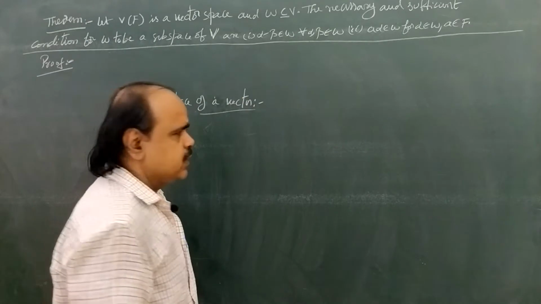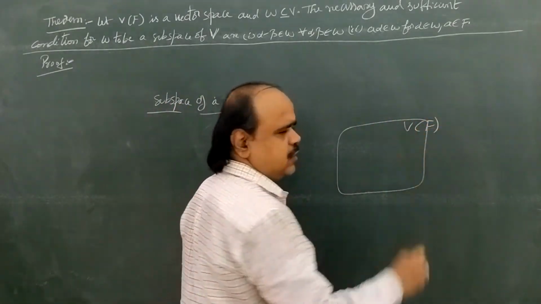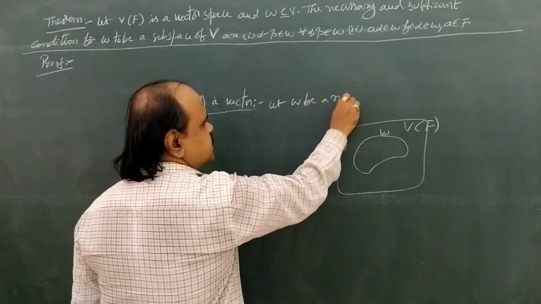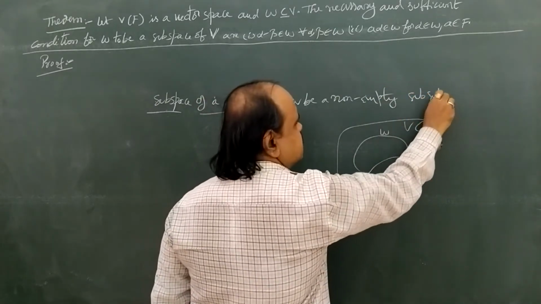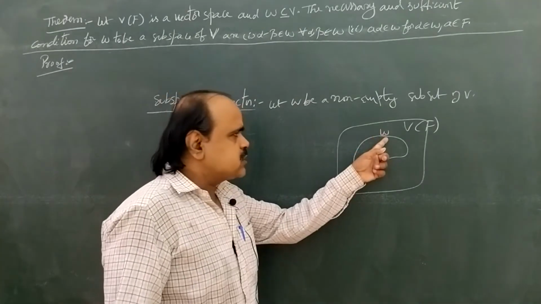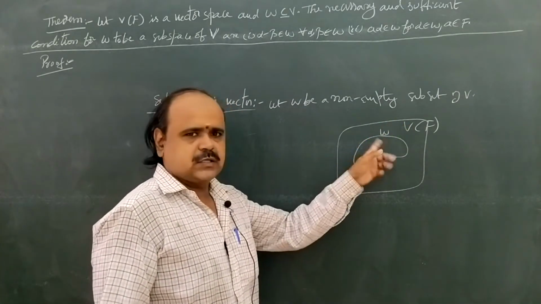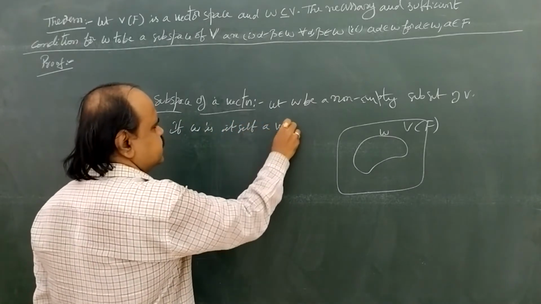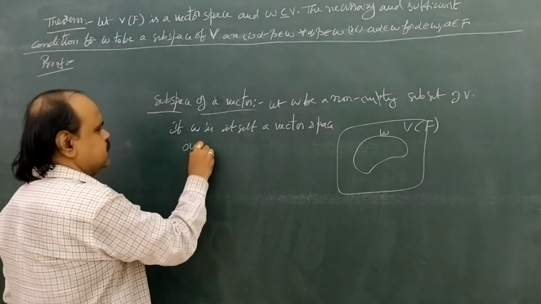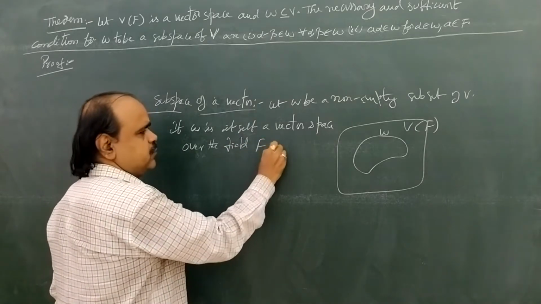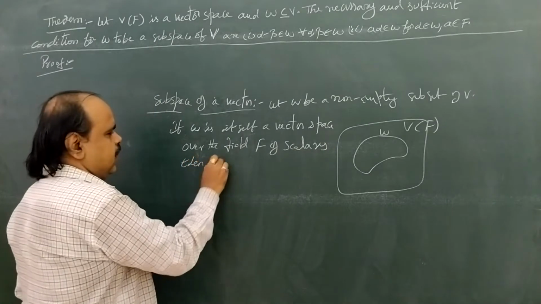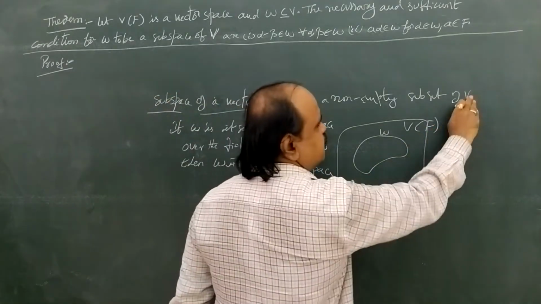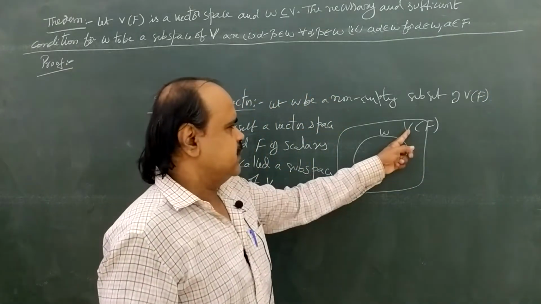Suppose capital V is a vector space over the field of capital F. Let W be a non-empty subset of capital V. Then W is called a vector subspace of capital V if W is itself a vector space over the field F of scalars.